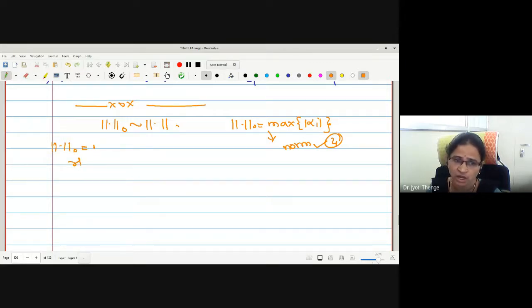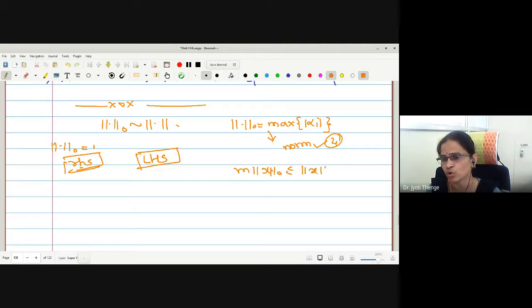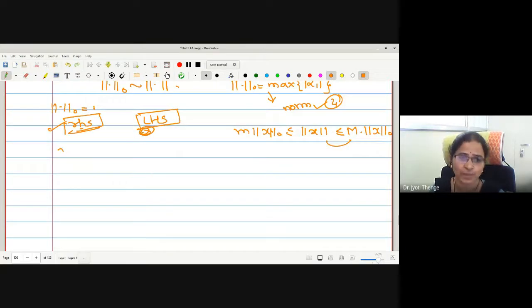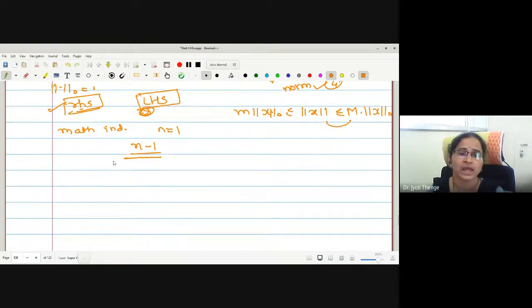Then later we have started with the norm 0 x definition, and we have proved the right part of the inequality. Now to prove the LHS of the same inequality, which inequality? M norm 0 of x is less than or equal to norm of x, less than or equal to capital M into norm 0. This we have shown as the right part very easily. To show the left side, we have started with mathematical induction. We have proved the result is true for n equal to 1. We have assumed it is true for n minus 1. Then L is the space we have taken with dimension n minus 1.